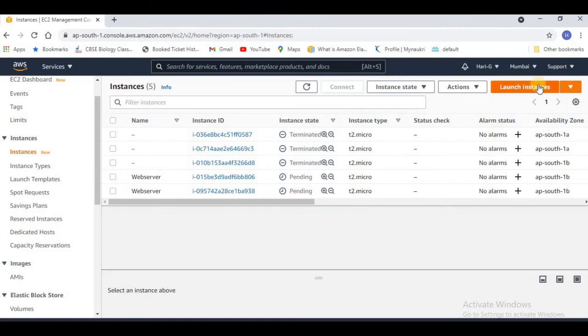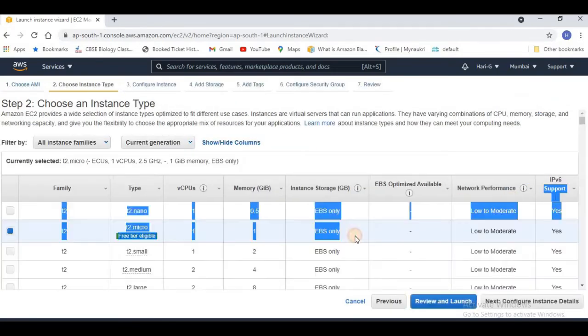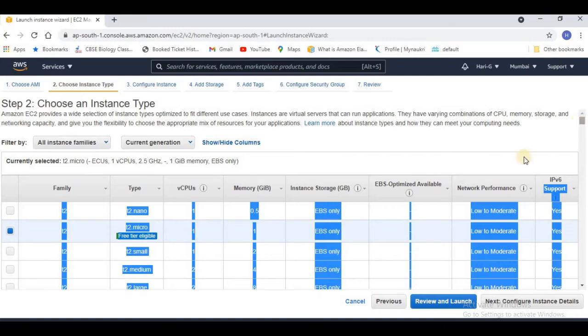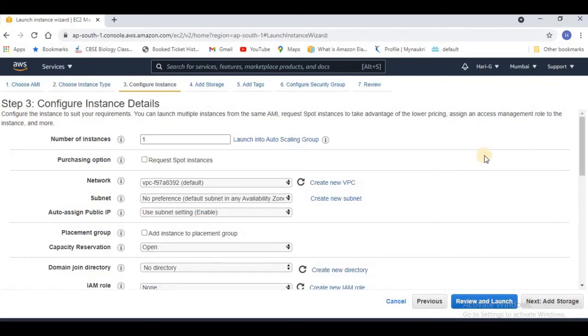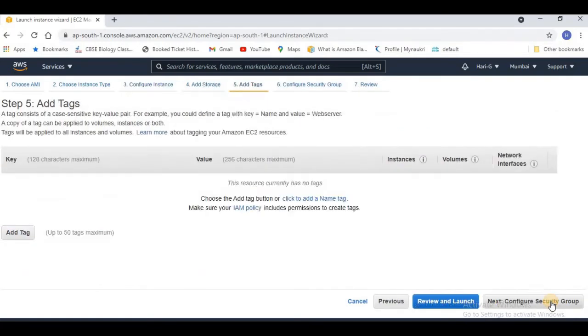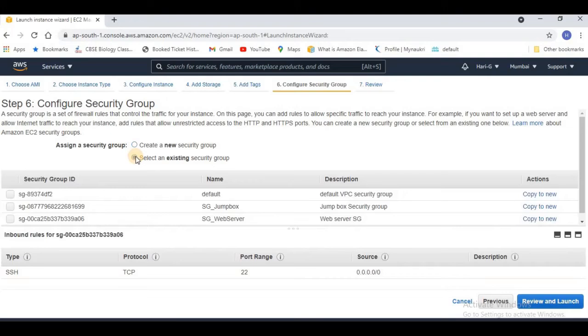So let me go and create my Jumpbox also. By the time these come up, I'll take the same machine, and let it be the T2 micro, same. As it's going to be a Jumpbox, I'm going to give it a public IP so that users from outside can access this Jumpbox server. So let it be enabled here. I'm going to have only one, so let it be one. Storage, let it be the same. And for the security group, I will take the one which I configured for my Jumpbox, the one which I created already.